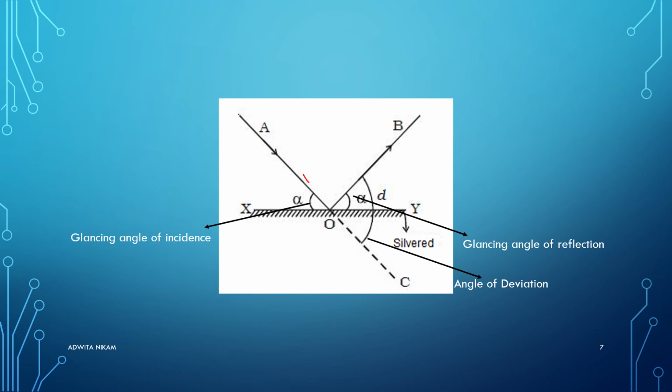So here we can see that this is the true path of light, but the mirror here is the obstacle, and thus the light changed its path. The original path of light and the changed path of light, this angle is the angle of deviation.